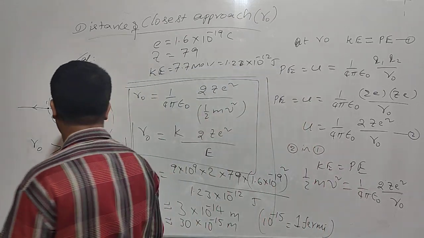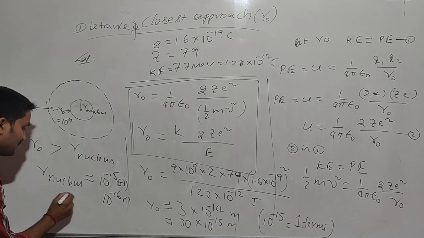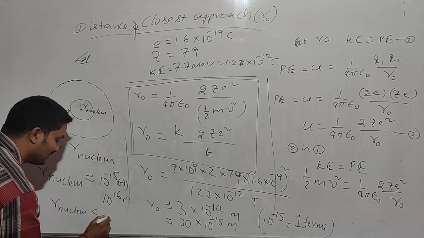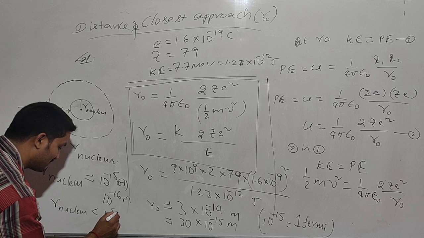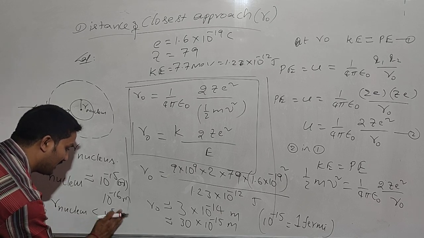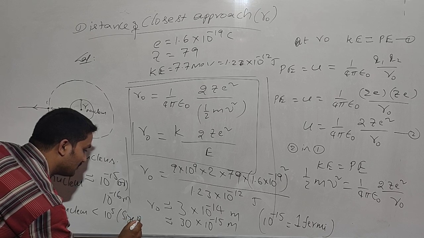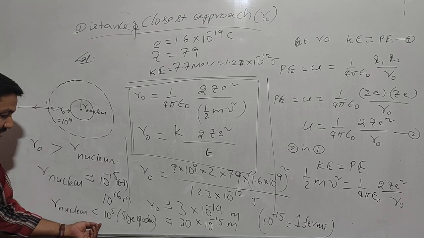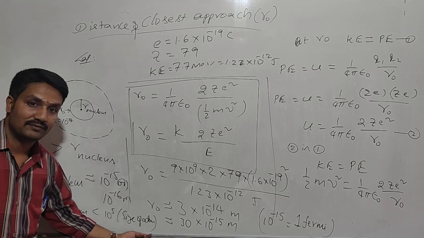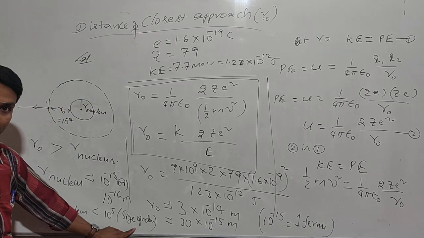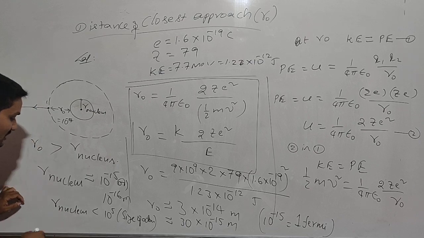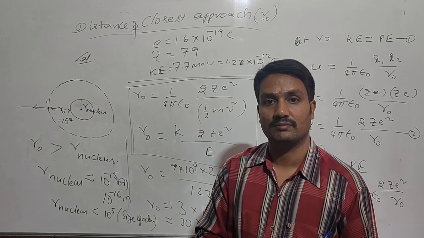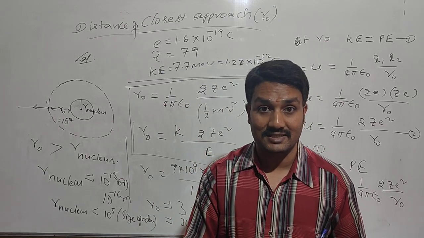From this, what we understand is that the size of the nucleus is 10 power 5 or 10 power 6 times less than the size of the atom. That means the size of the atom is more, whereas the size of the nucleus is very small. This was concluded by Rutherford using the Geiger and Marsden experiment.